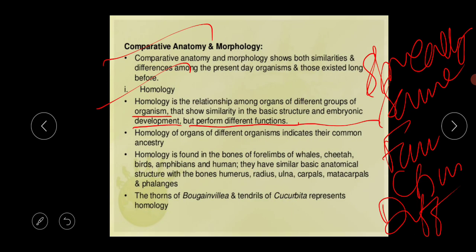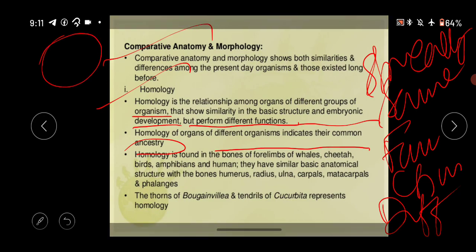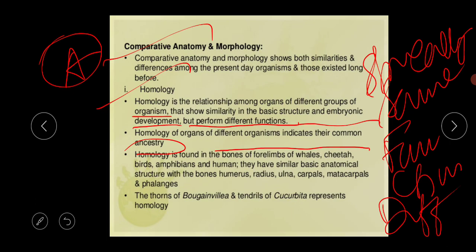Homology of organs of different organisms indicates their common ancestry. So it actually depicts that one common ancestor is there. From this ancestor, different descendants came, and these different descendants have structurally the same organs, but their functions are different according to their body needs. Okay, so this is the basic thing of homology.